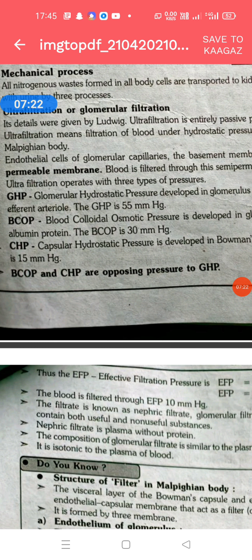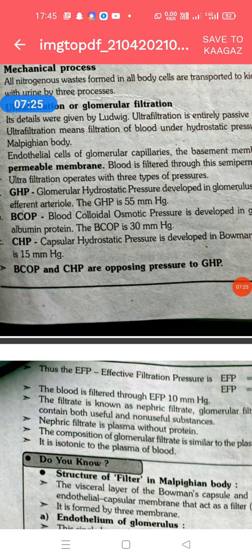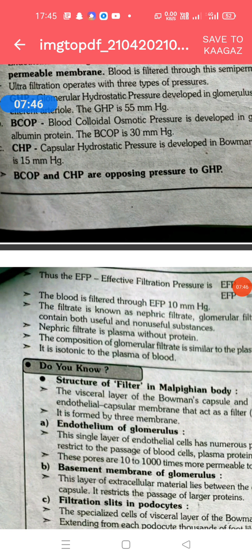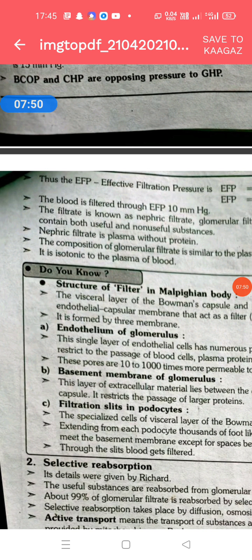Understand? This is the 55, minus the sum of these two, 30 plus 15, which is 45, and 55 minus 45 is 10 mmHg, the effective filtration pressure. And in this way the substances enter the renal capsule, and then go forward to the next part, the neck, which is the first part of the renal tubule.